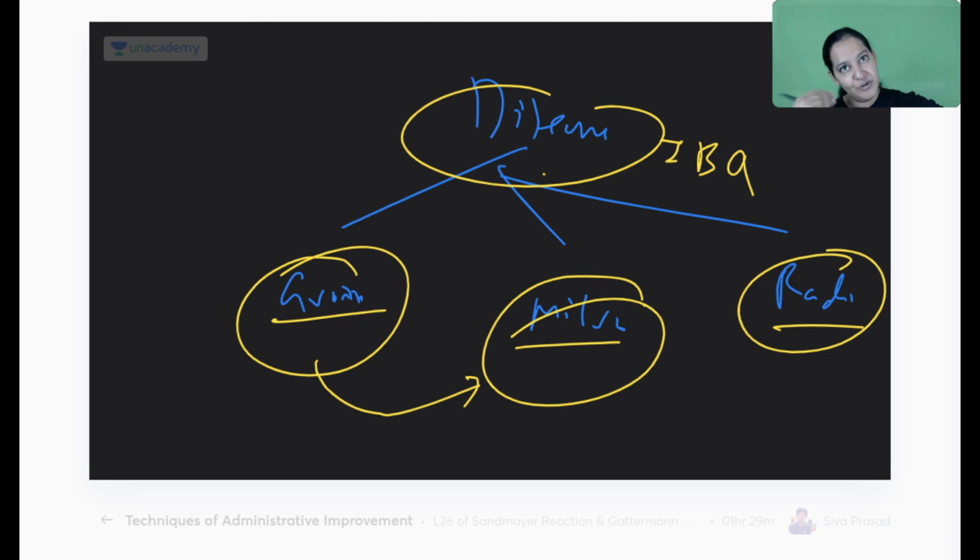So ultimately, in your future also, you have to make your diagnosis. Ultimately, you are going to become a doctor. So the main thing is you have to make a diagnosis. Diagnosis is based on 3 images: either gross or microscopy or radiology.